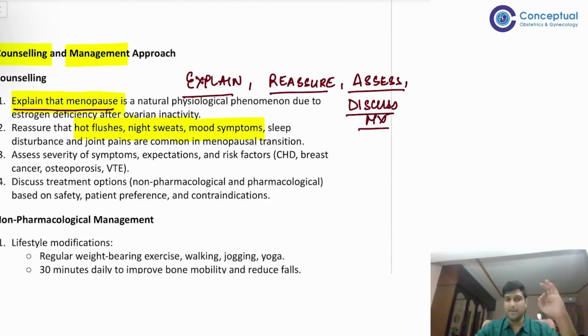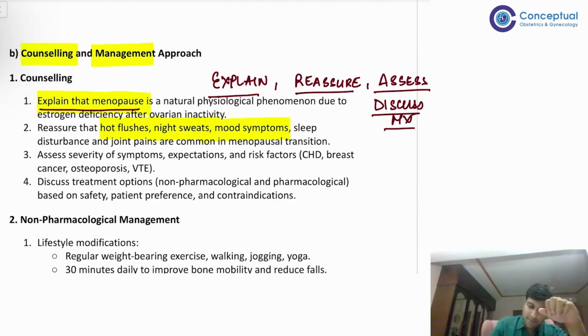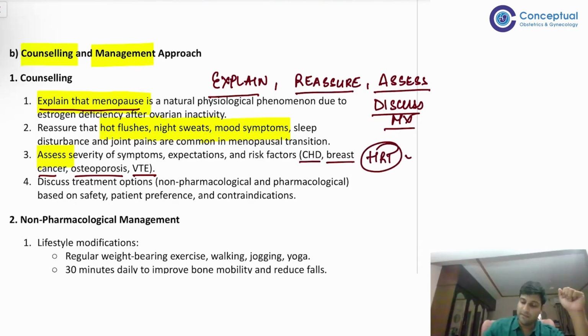So what are you explaining? You're explaining the disease. You're reassuring the patient कि ये सब में होता है, आपको चिंता करने की जरूरत नहीं है. Then assess. Assess for what? So you have to assess for symptoms and the risk factors. Risk factors like CHD, breast cancer, osteoporosis, venous thromboembolism, right? Because these become high risk as complications in perimenopausal state, especially when you're giving hormone replacement therapies. If you're giving HRTs, then in that case, these become very important risk factors, right? So these have to be ruled out.